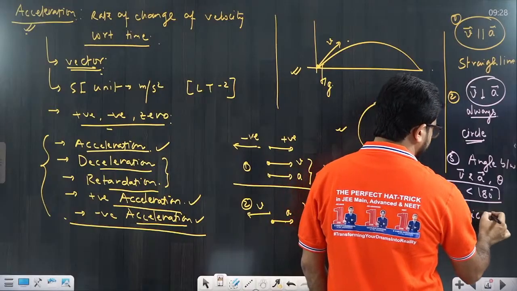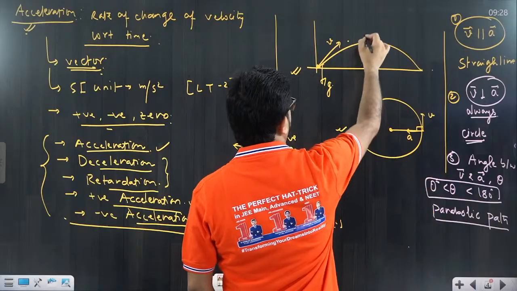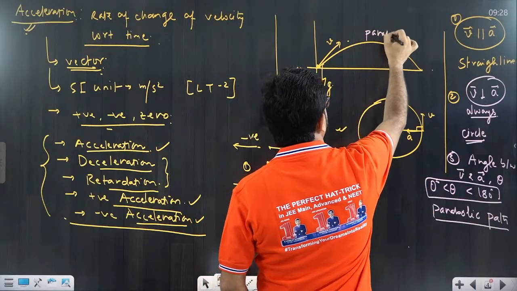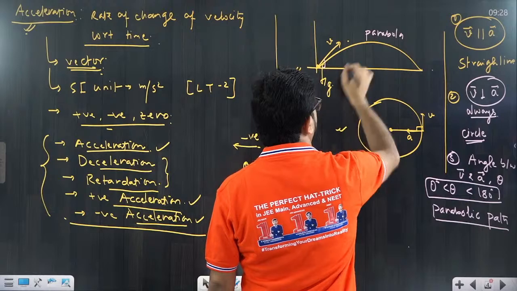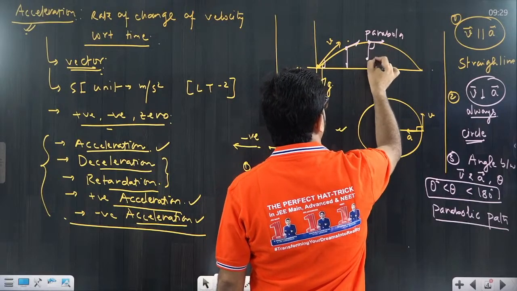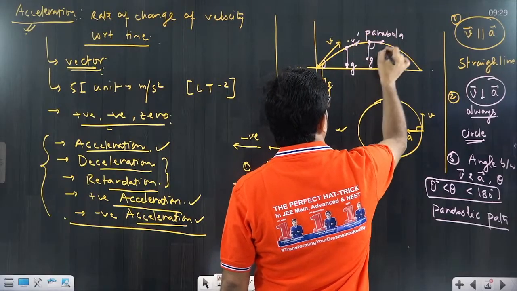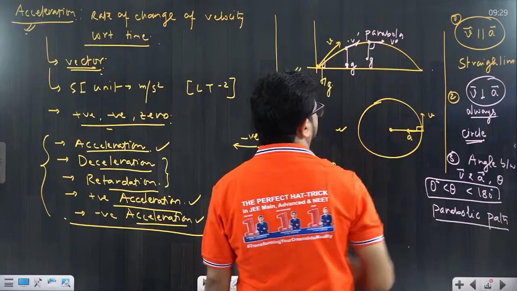Parabolic path, that should be clear to you. Parabolic path means projectile motion, it's the parabola. Here you can see this angle is changing at every point; it is perpendicular only at the highest point. So acceleration and velocity are changing.